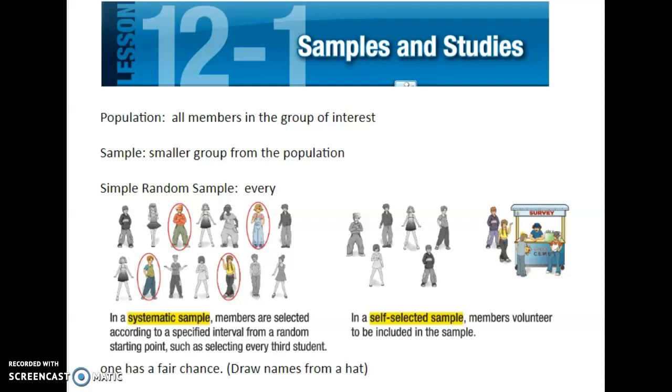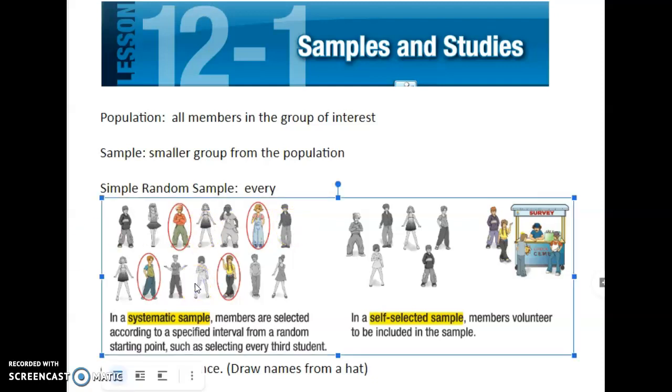First is going to be a simple random sample, and I just noticed my notes are messed up, so hang on.